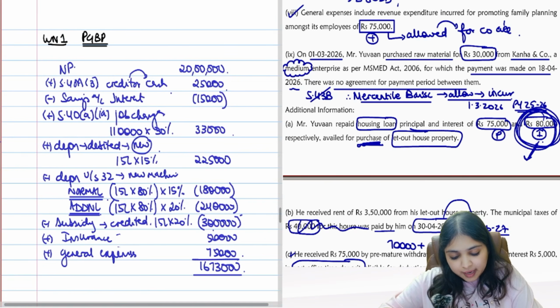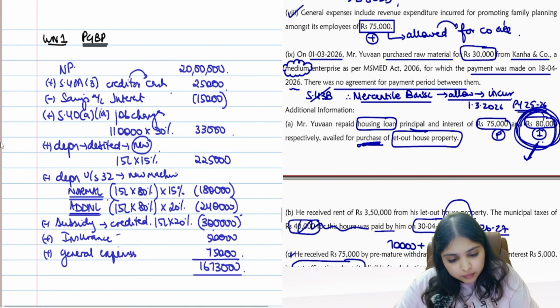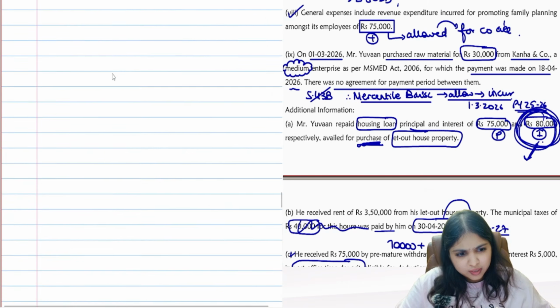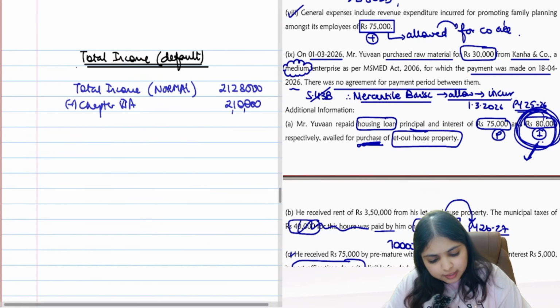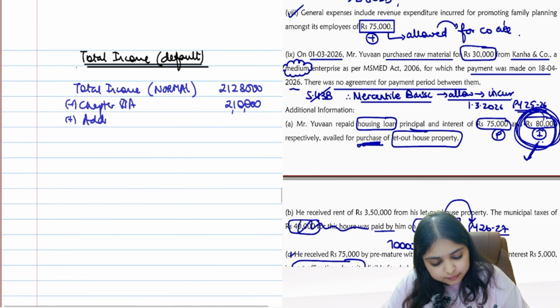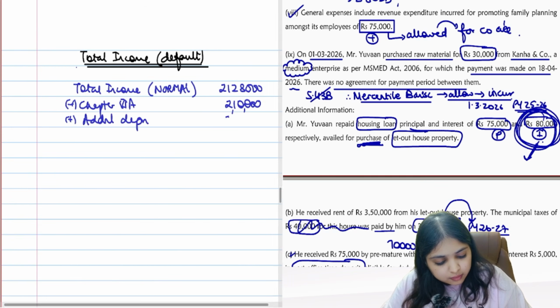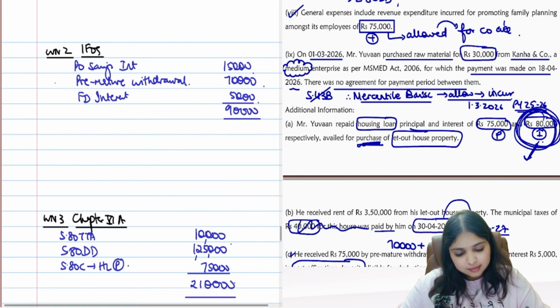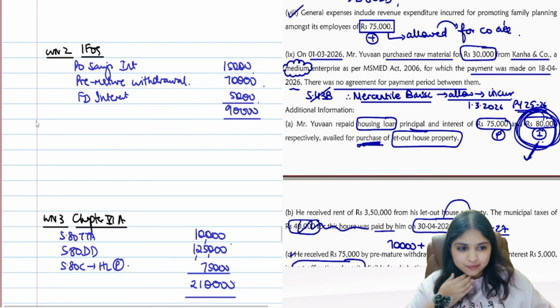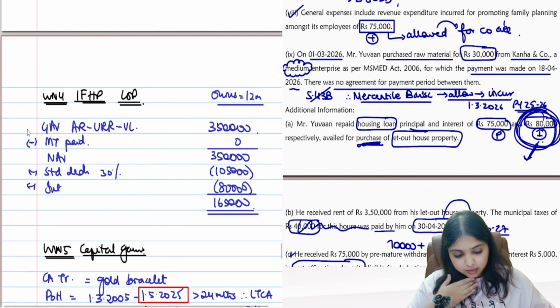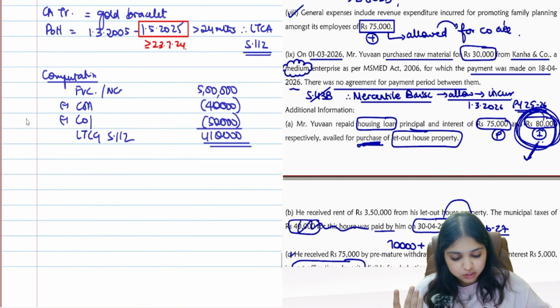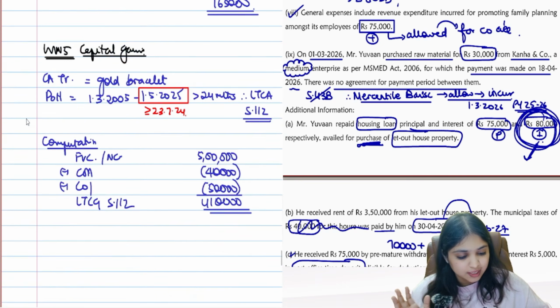Then in PGBP head over here, anything to do? Additional depreciation I should not get, guys. Additional depreciation 2,40,000. That's it. One number only as of now. Additional depreciation, I'll reverse it. Then IFOS, nothing will change. Chapter 6A, I've already reversed. IFHP, let-out property will change? No, only self-occupied property changes. Capital gains will be the same only, nothing else is changing.